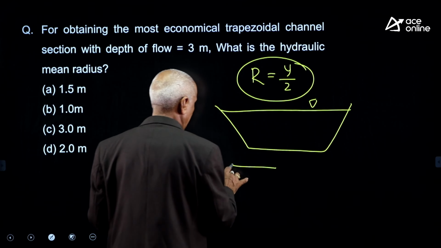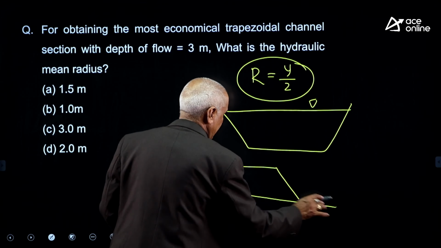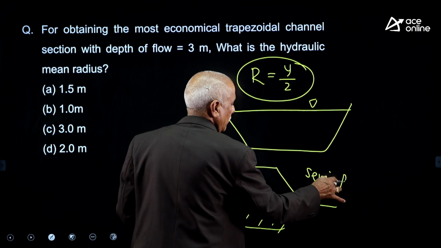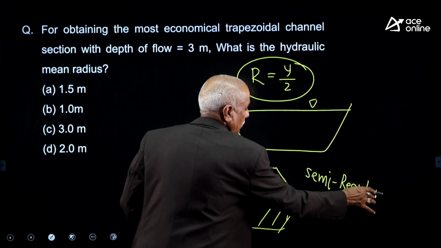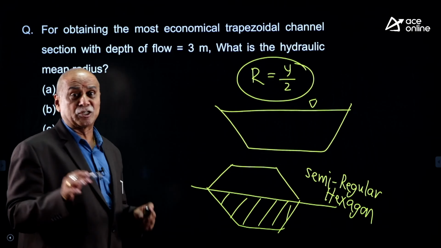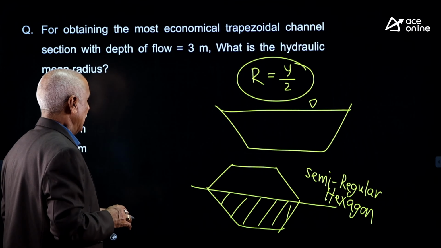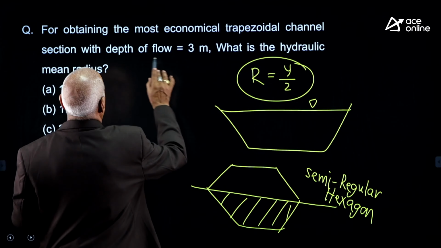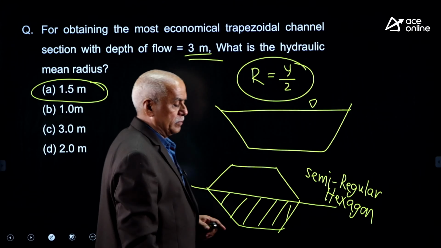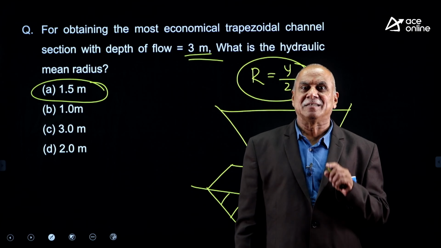The most economical section of a trapezoidal channel will be the semi-regular hexagon. That's why R is simply y by 2, y is 3 meters. What is the hydraulic mean radius? 3 by 2. The correct answer is 1.5 meters.